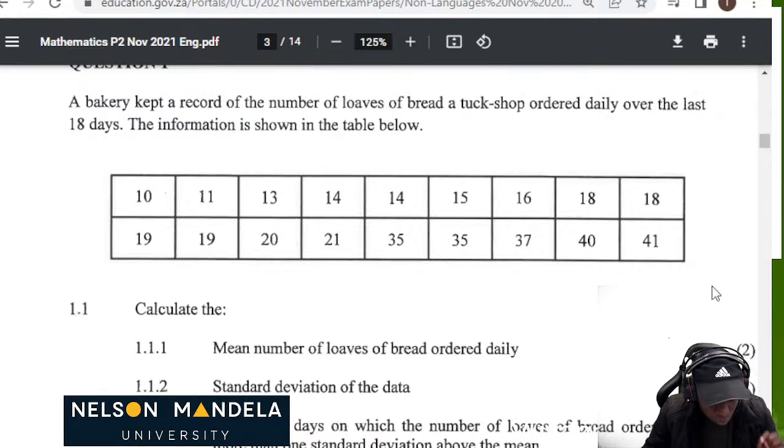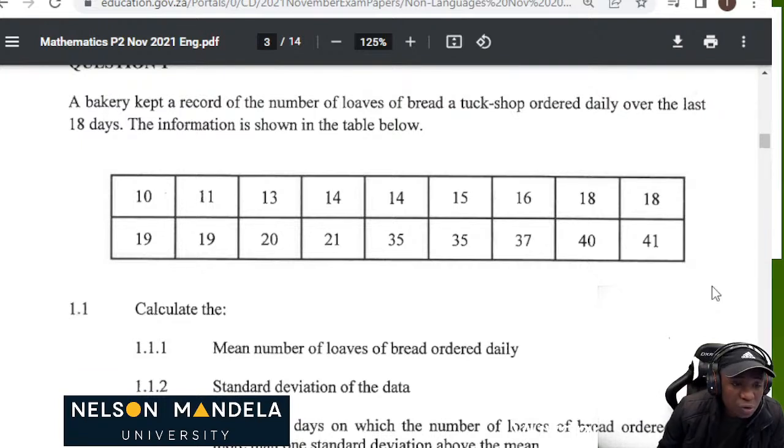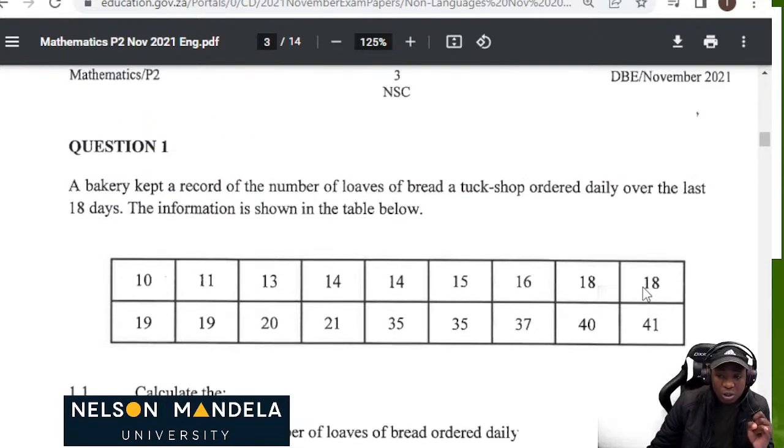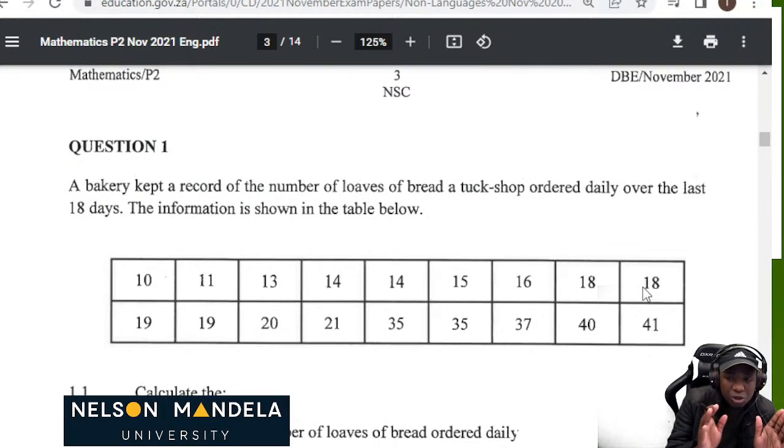So what do you do in order to calculate the mean? The mean is the average of all the 18 days. There are two ways in which you do this. The first thing, which I'll advise you, is to use your calculator so that you can get the values. You press your mode button, you press number 2, and after that you can put in your data. You put your X values, you put your Y values.